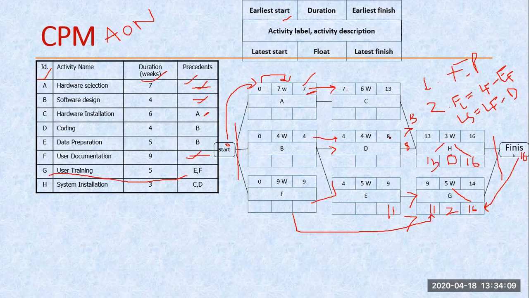From this side I am getting 8 value. From this side I am getting 13 value. So which value are we going to copy here? Which one is the highest? This is the method we follow while solving the forward pass. So right now we are doing the forward pass. That's why we are using the highest value. 13 plus 3, that becomes 16. From this side, how much are we getting? 9 plus 5, 14. So which one is the highest? 16. That's why 16 is copied here. Okay. So this is my forward pass.